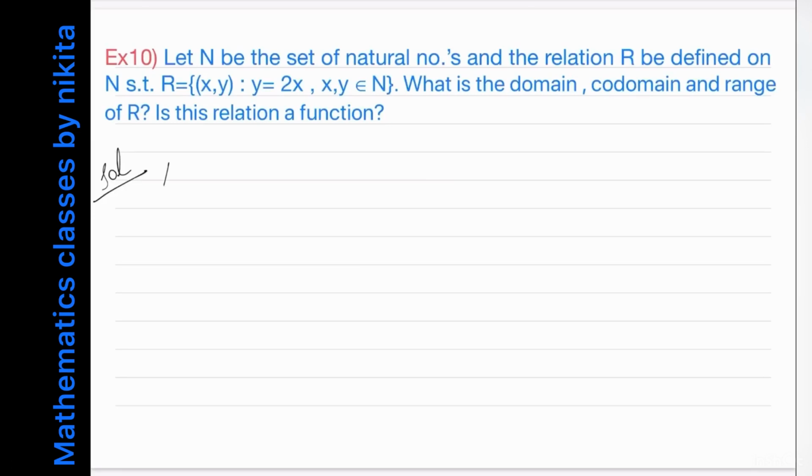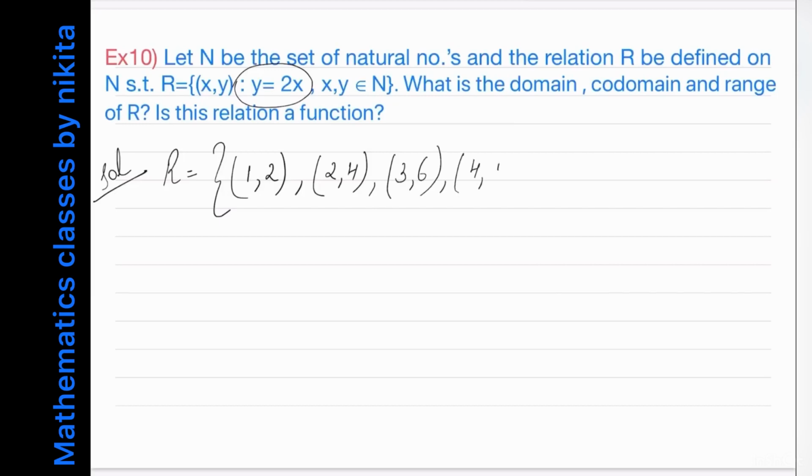So first let us find the roster form of this relation. Okay, so R will be equal to, so the elements are related through this rule that y is equal to twice of x. So therefore the first element in N is 1, so 1 will be related to 2, then 2 will be related to 4, then 3 will be related to 6, then 4 will be related to 8, 5 will be related to 10, and so on. So this is an infinite set. So the relation will be something like this.